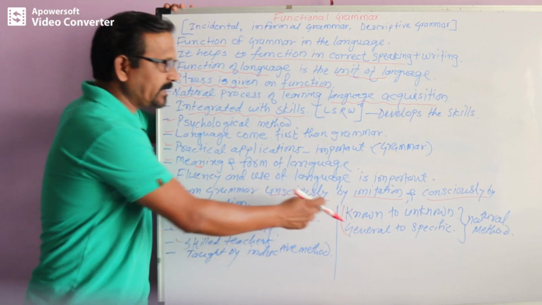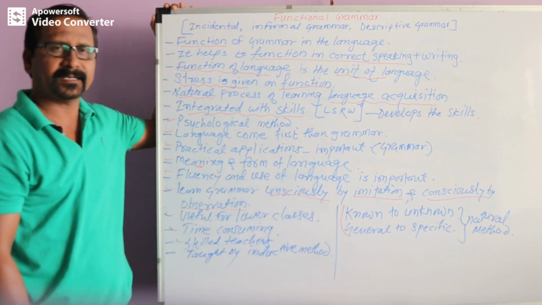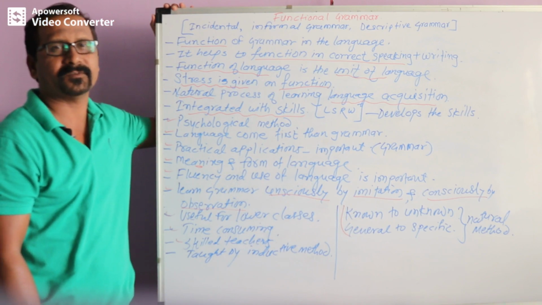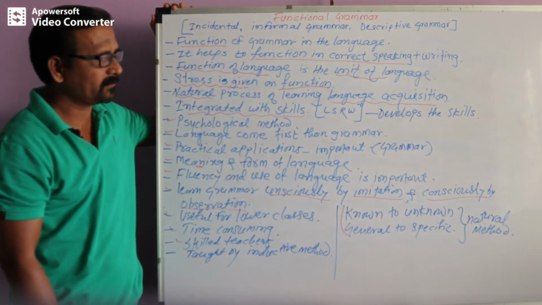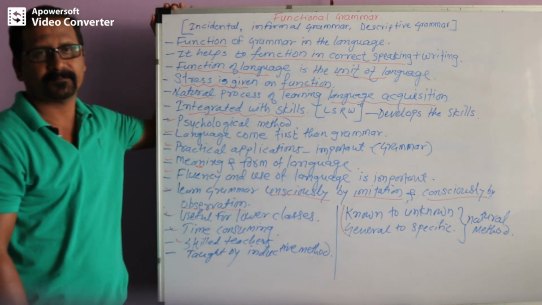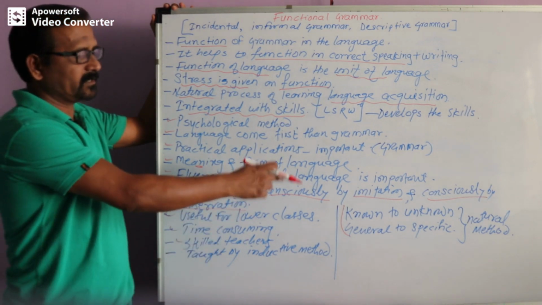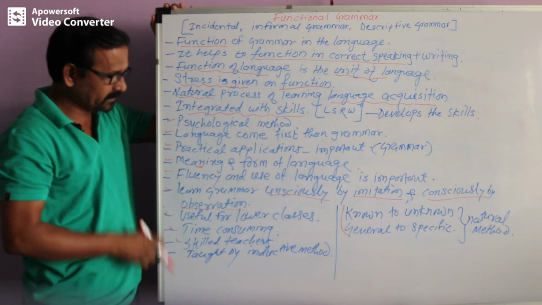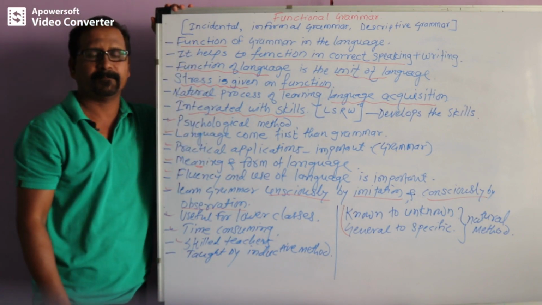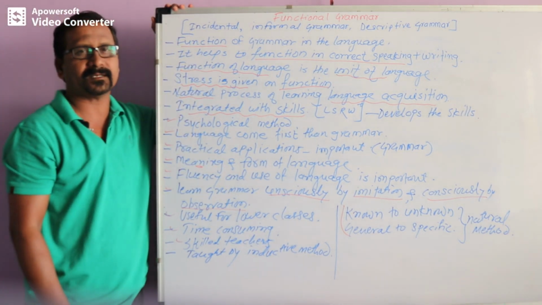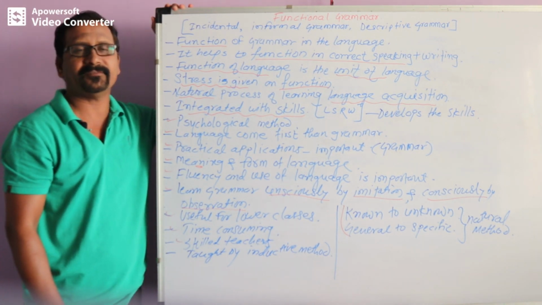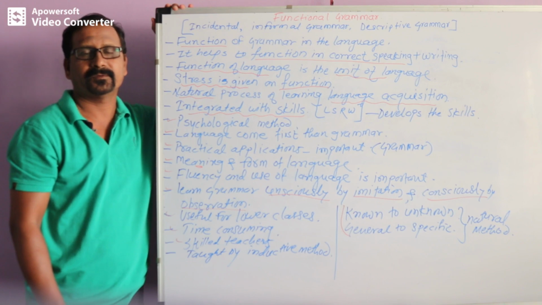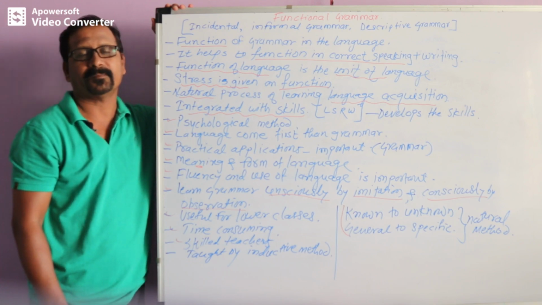Using these techniques is one reason why we should call functional grammar a natural way of learning grammar. So friends, I have covered all these points. As far as the reference books are concerned, I covered all the points here and it will definitely help you to face the exam properly.